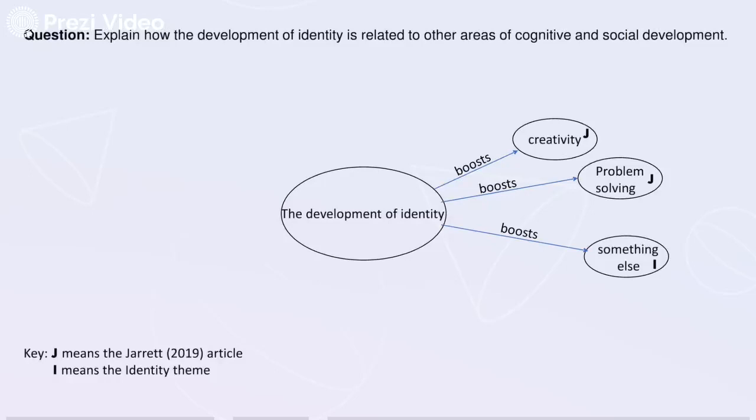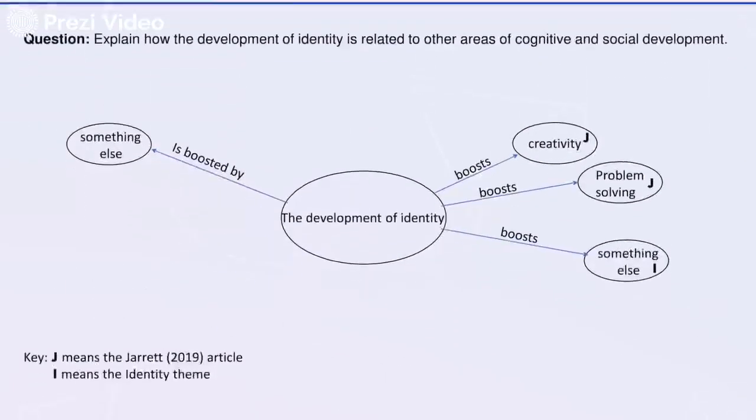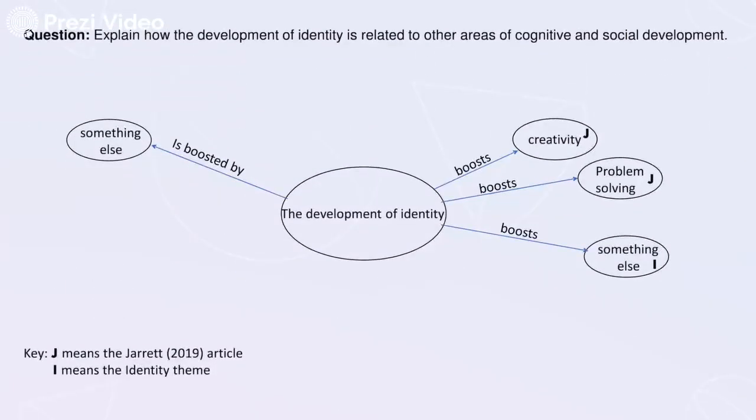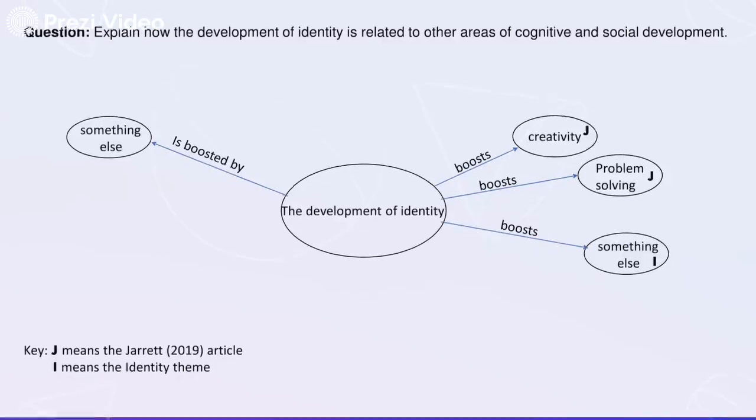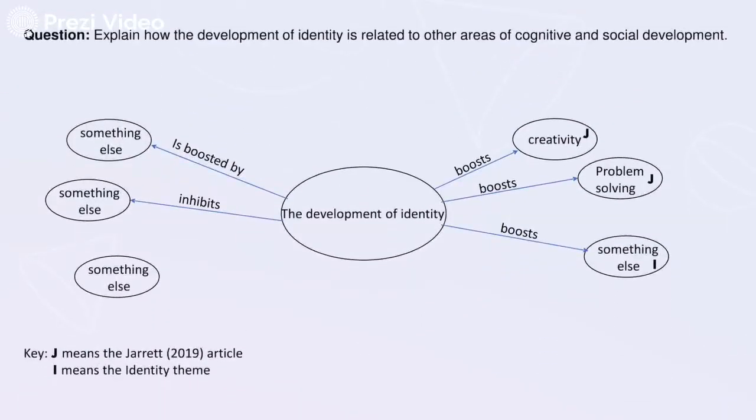Now, it may not be that everything you find is boosted by the development of identity. You might find things where the development of identity is boosted by the something else, so I've indicated that on the diagram. Or you may find that the development of identity inhibits some area of cognitive and social development. Or you might find that the development of identity is inhibited by some other area of cognitive and social development. So you end up with a diagram that looks something like this.